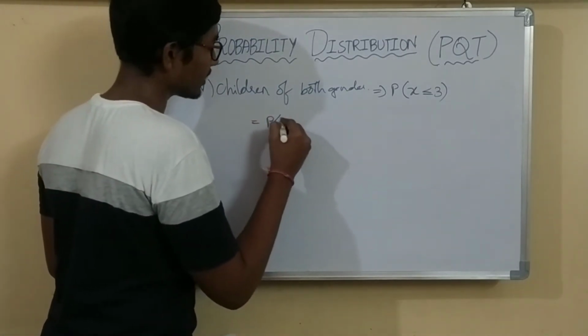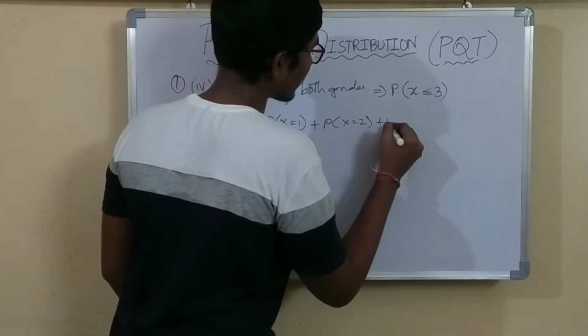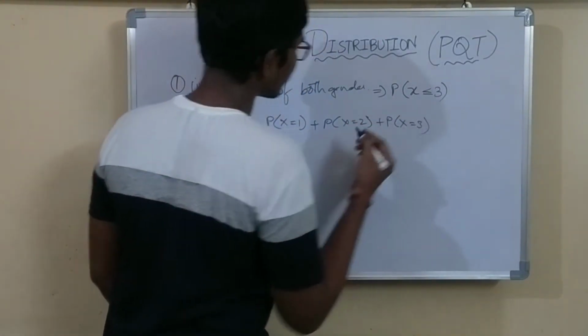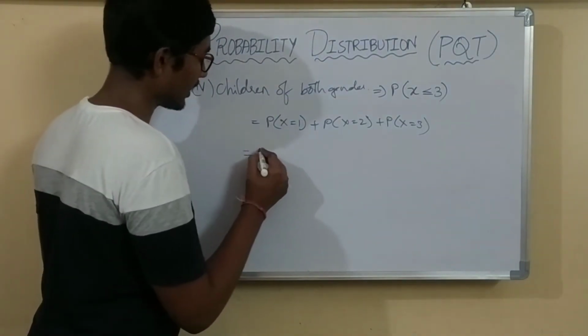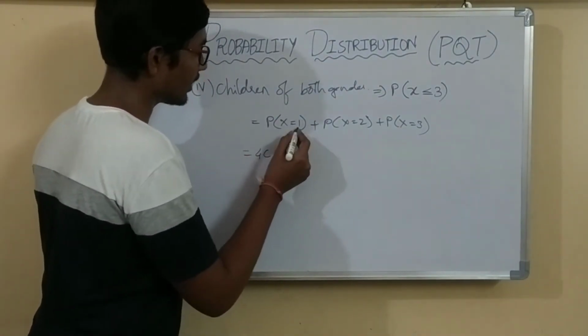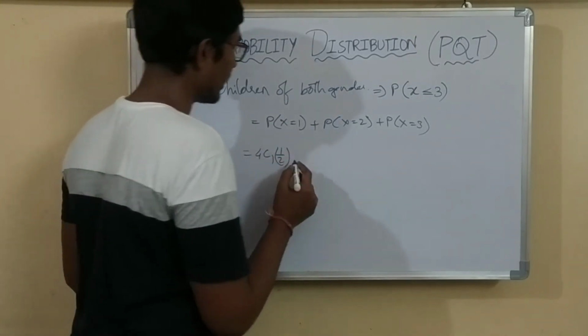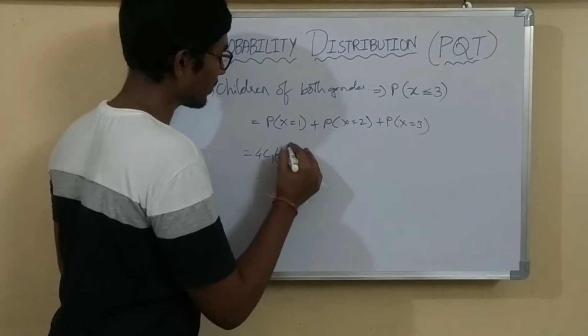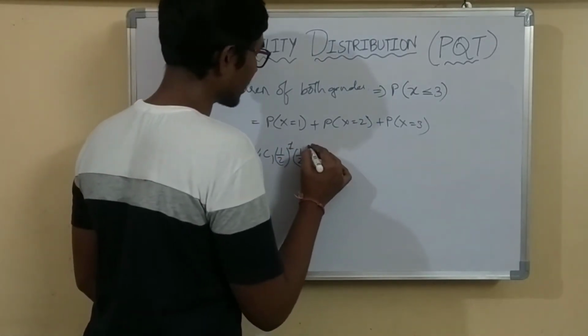So P of X equals 1 plus P of X equals 2 plus P of X equals 3. Again we find this by substituting in the formula. N is 4, so 4C1, p is 1 by 2, so (1/2)^1, and q is 1 by 2, so (1/2)^3, since 4 minus 1 is 3.